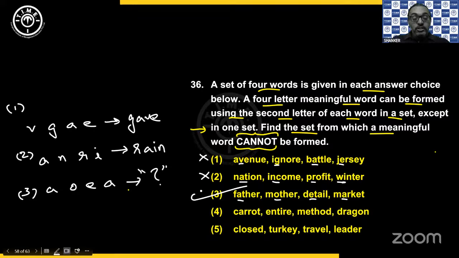So just because in the question he says form a meaningful word doesn't mean we need to choose an option where a meaningful word is formed. Please read the question. Okay, cannot here is given in capital letters and in bold. Maybe in the exam he will not give. So read the question, what is asked, and choose the option accordingly. Okay, right.